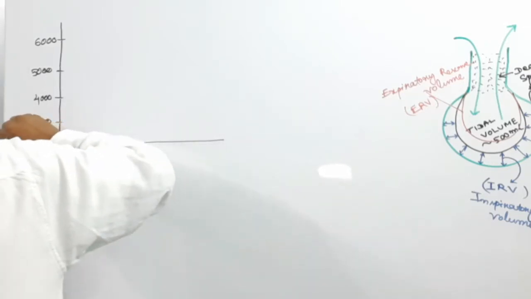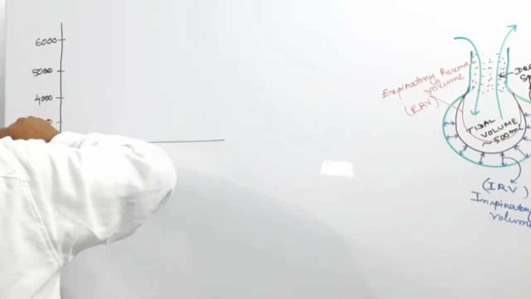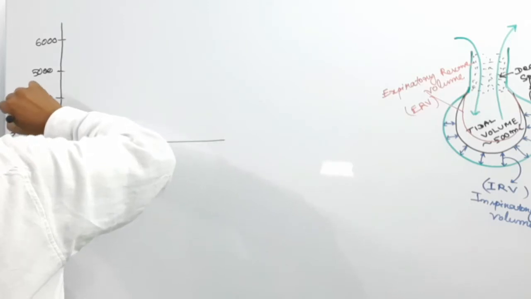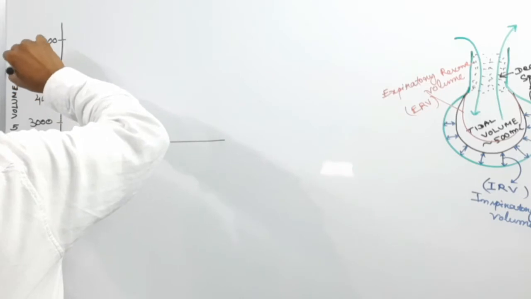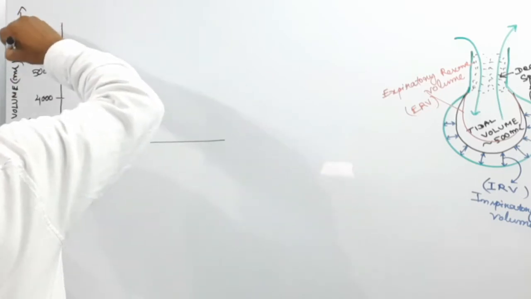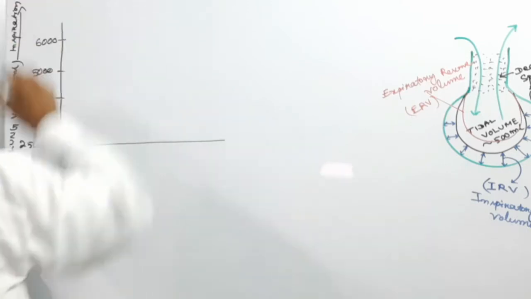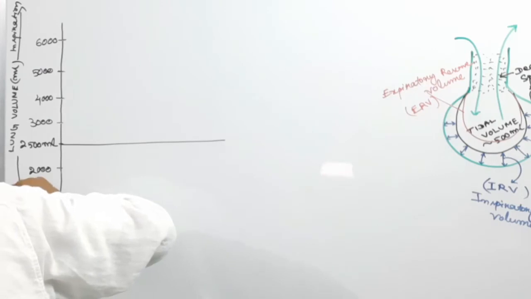This is the volume of lungs, or the lung volume in ml. Going up here is inspiration, and towards 0 is expiration.